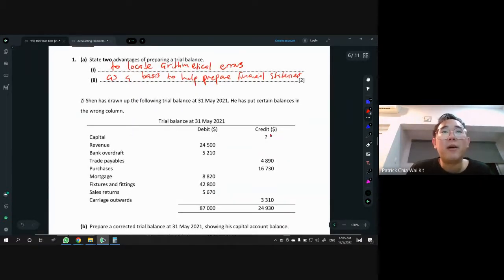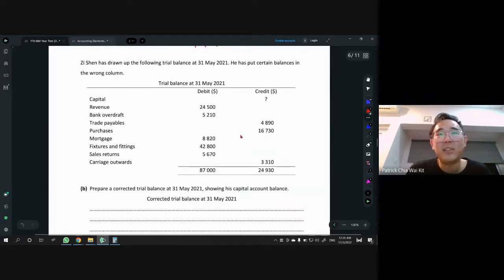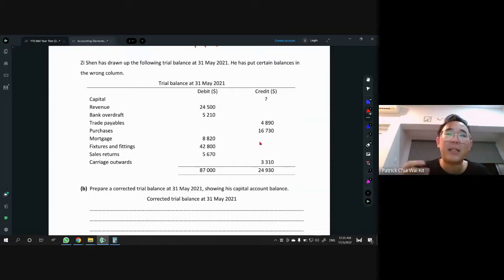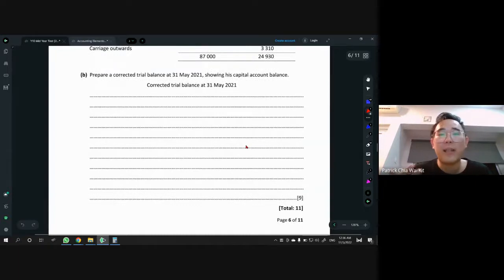Jishan has drawn up the trial balance. Okay, on this date, he put a certain balance in the wrong column. GG. Okay, so Jishan doesn't know how to do a trial balance, right? He makes errors everywhere, because you see why the trial balance is wrong here. You see, capital is unknown. There's a question mark there, and the total of the DR and CR is not the same. In a trial balance, DR and CR must be the same. Right, so technically he makes some errors here, and he doesn't even know what the capital amount is, and that's why this thing is not balanced. So your job is to prepare a corrected trial balance and show the capital account balance.